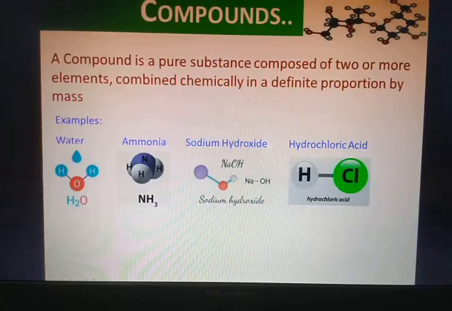Now you may ask, what are the lines in the middle? We are being shown the compounds along with the formulas of the compounds. But there are certain lines between the two balls. What are those? Those lines between the two balls are basically representing bonds between the two atoms of the elements.